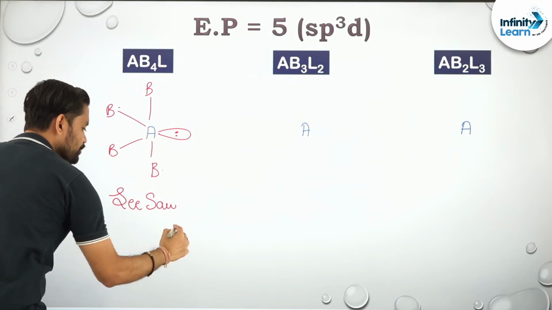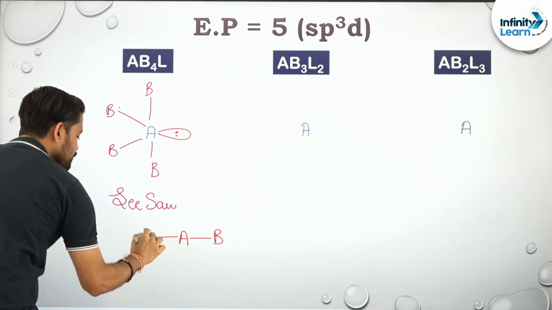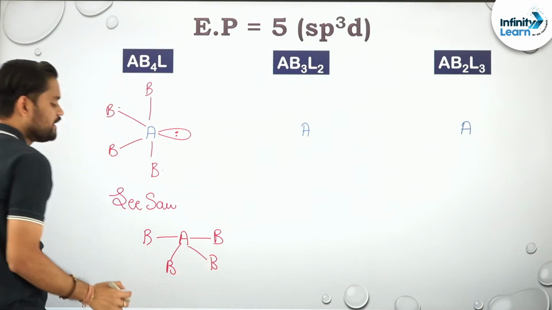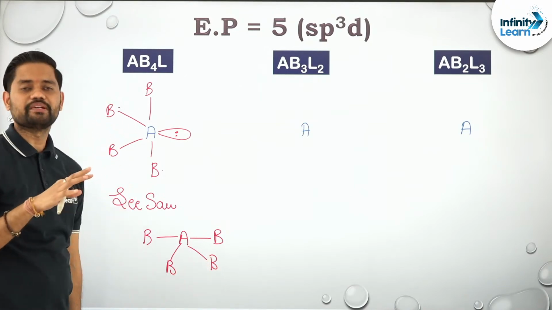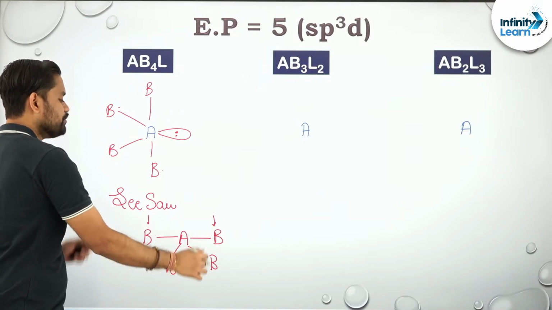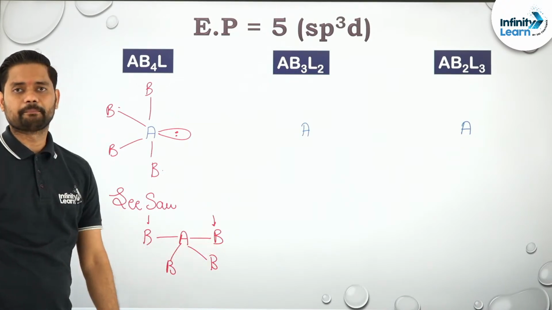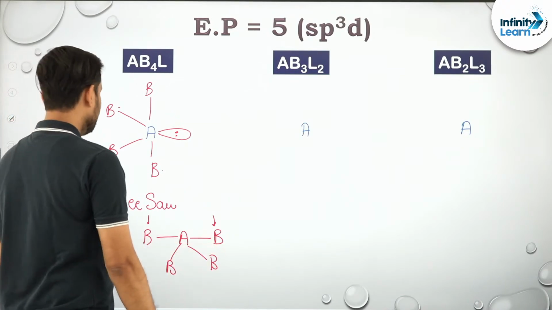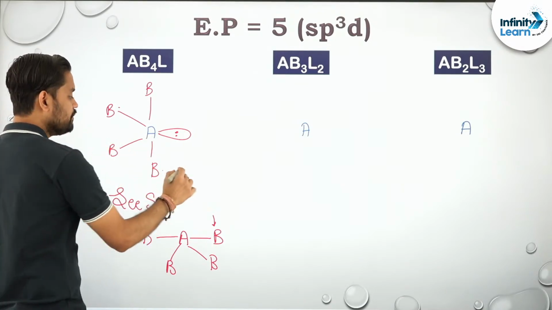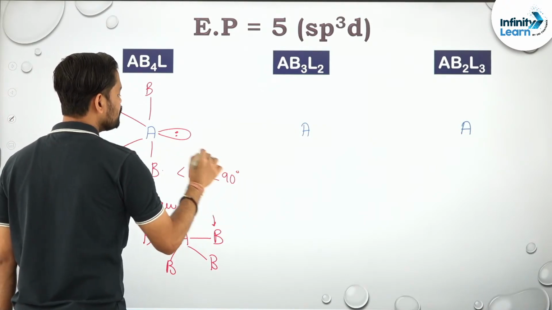कैसे seesaw? देखो, इसको मैं ऐसे बना दूँ, A ऐसे है, ये रहा एक B, ये रहा दूसरा B, ये रहा तीसरा B, ये रहा चौथा B. Can you see? It's like a seesaw जिस पे आप खेलते थे छोटे में. ठीक है, like a seesaw. You are sitting over here, your friend is sitting over here and you are oscillating. Okay, and these are the pillars on which this length has been kept. Clear? So talking about its bond angle, it will be less than 120 degree and less than 90 degree for sure, because lone pair क्या करेगा? Repulsion करेगा.